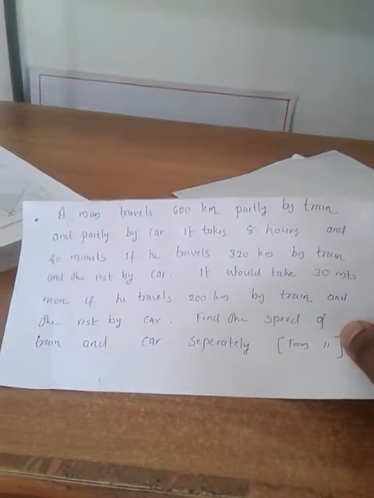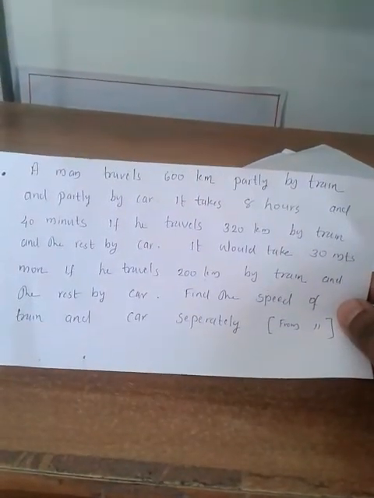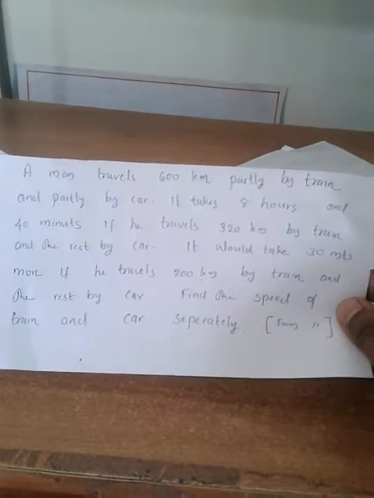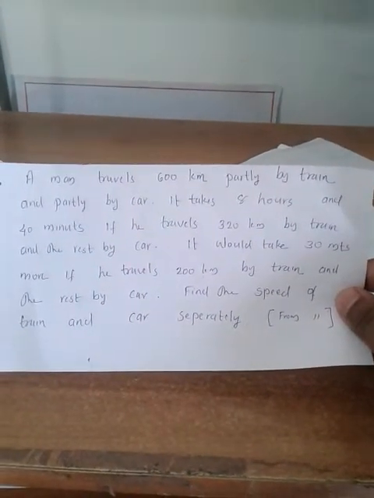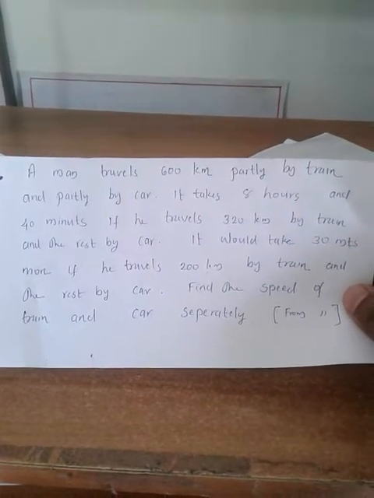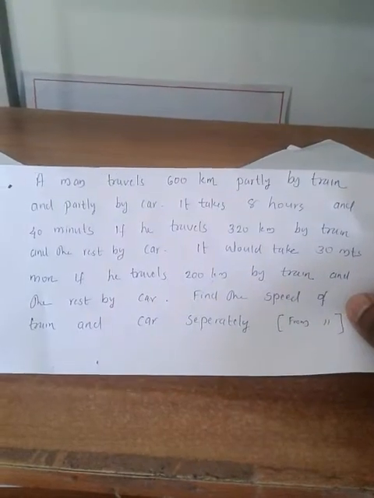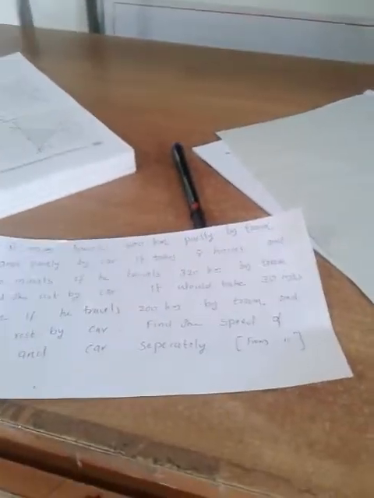So two cases are there, and the essence of the question is to find the speed of the train and the car separately. Here, how many unknowns are there? Two unknowns: speed of the train and speed of the car. Is there any relationship between those two unknowns? No, obviously there is no relationship. So it will go under linear equations in two variables, and let us try to solve that.